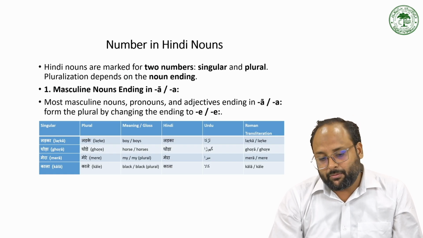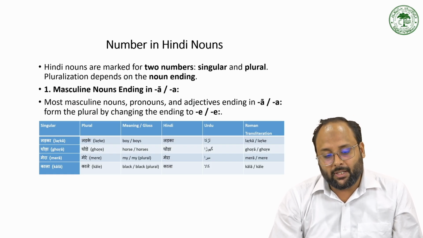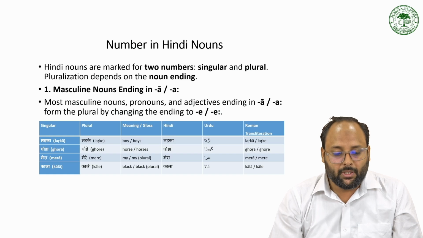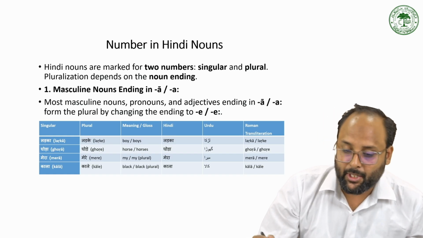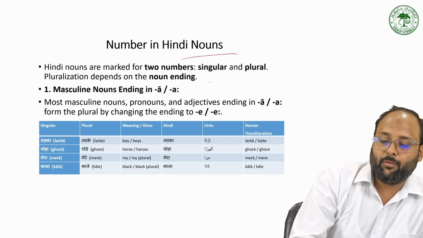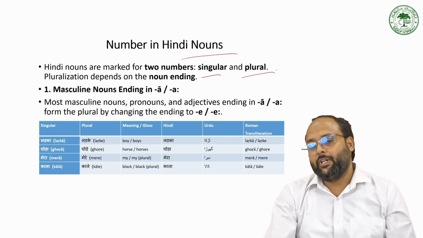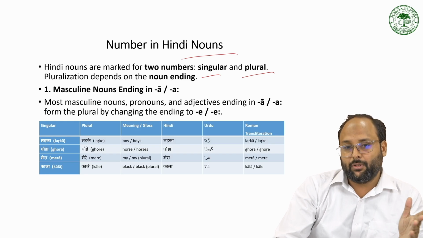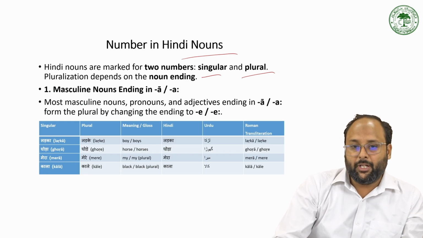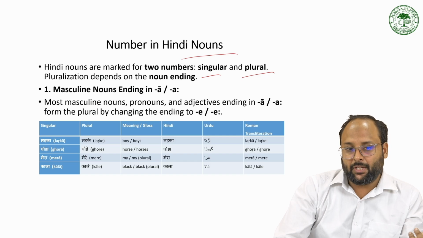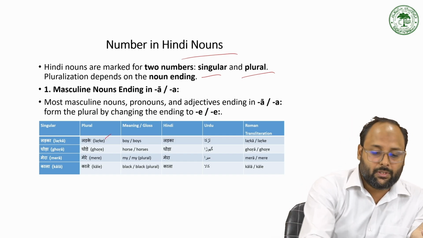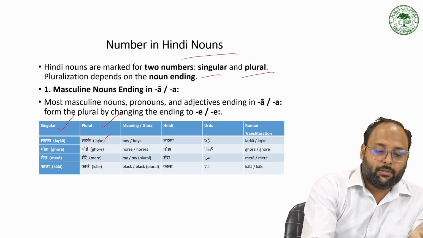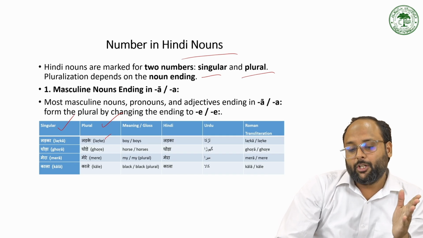But when you change ladka to ladke, ghoda to ghode, mera to mere, and kala to kale, this is number. There is some change from singular to plural. We have two types of number in Hindi Urdu: one is singular and the other is plural. To make it plural we have some process. If it is a-ending, we just change a to e. Like ladka becomes ladke for plural. So this is singular, that is plural. Ladka becomes ladke, ghoda becomes ghode, mera becomes mere, kala becomes kale to make it plural.